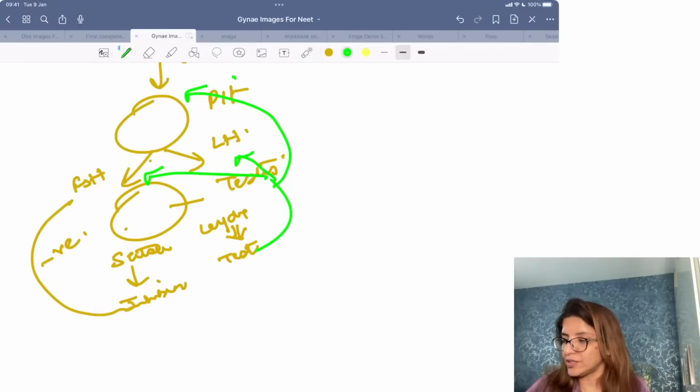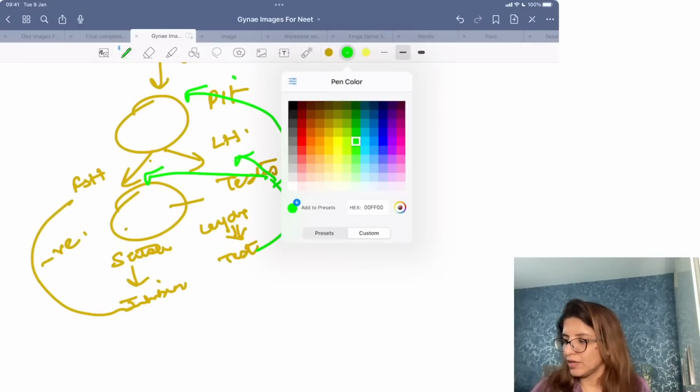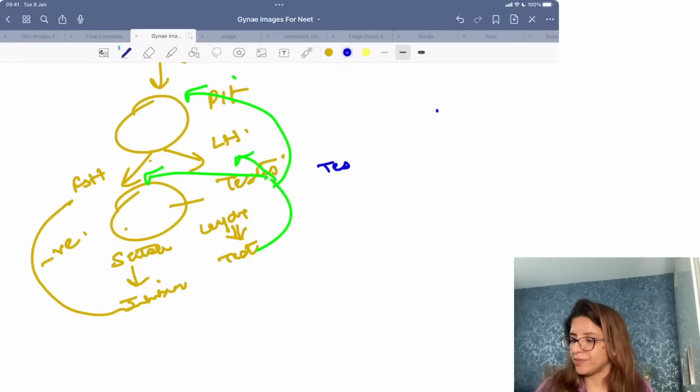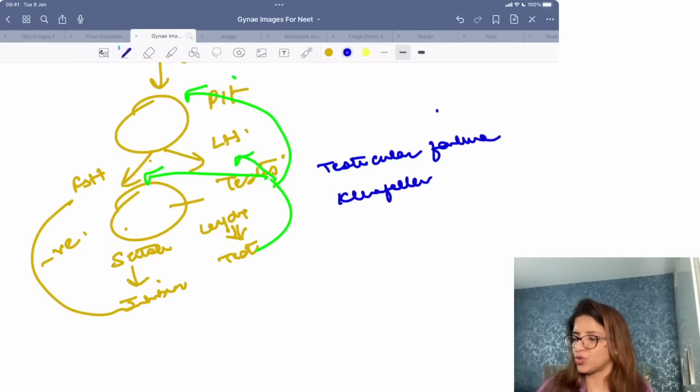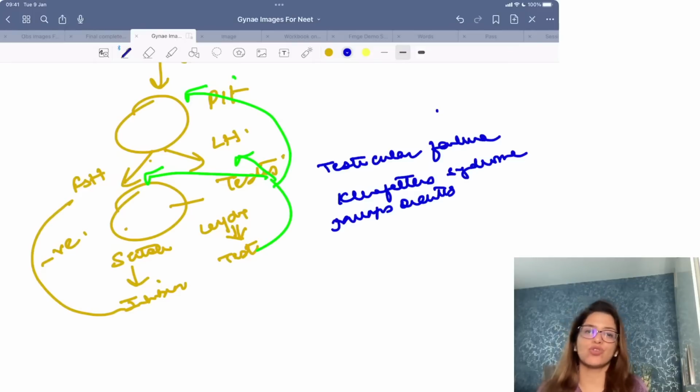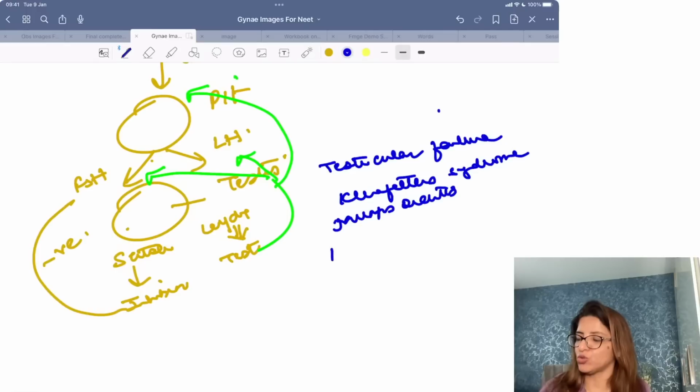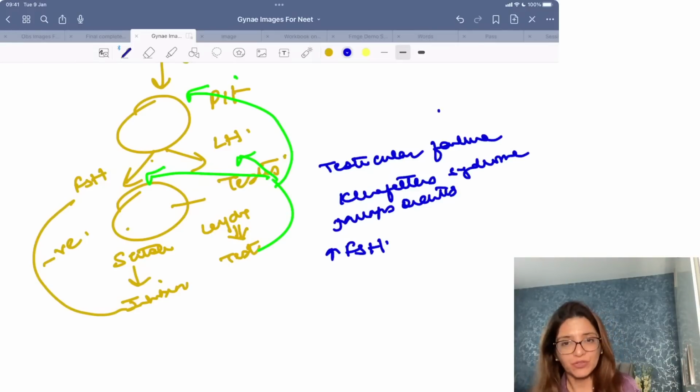Now if there is testicular failure, like you get in case of Klinefelter's syndrome or you get in case of mumps orchitis, what is going to happen? There will be no testosterone, there will be no inhibin. If there will be no testosterone, no inhibin, what will happen to the levels of FSH? They will increase because the negative feedback on FSH is lost, right?